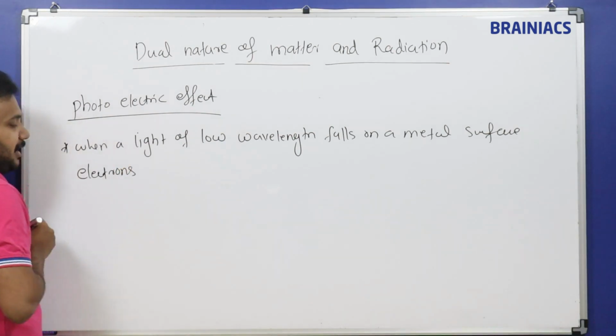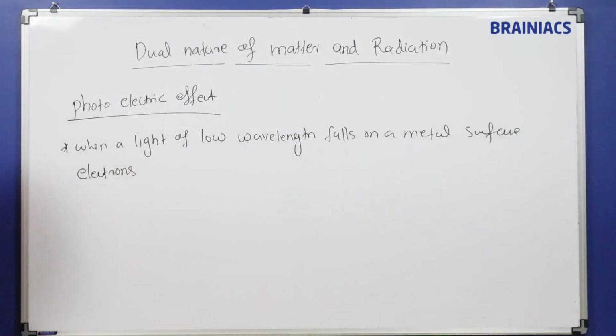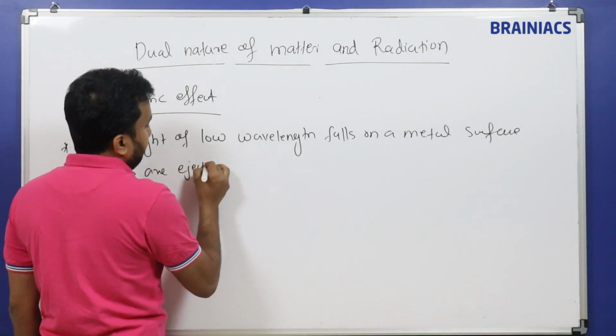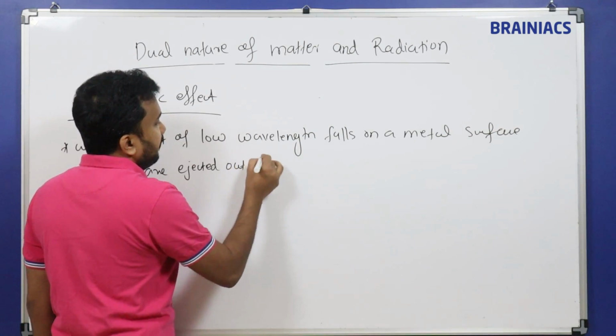Because matter is made up of atoms, and atoms consist of electrons, neutrons and protons, electrons are ejected out from the metal surface.